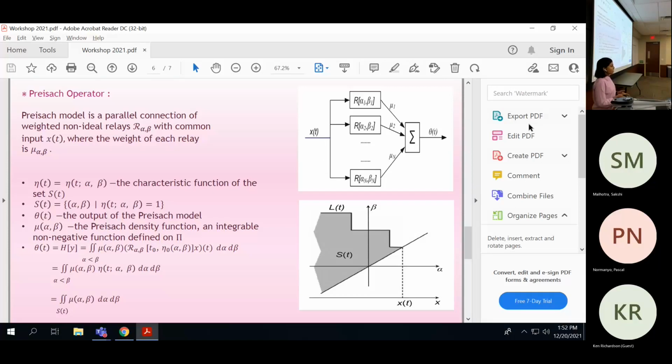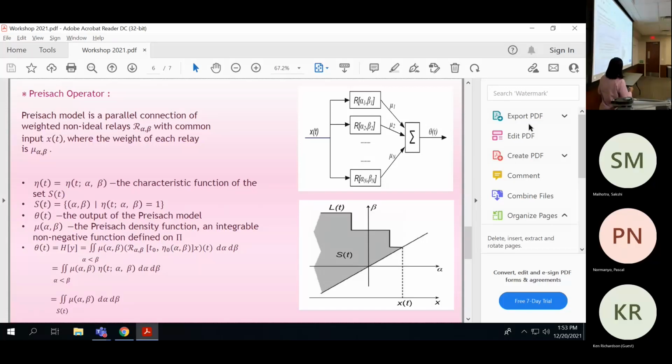Each of the relays is independent of the others and has the same input x of t, and all together they contribute to the output theta of t, the Preisach operator output, which is defined by this equation. That is actually the area of this gray region with respect to the density function.